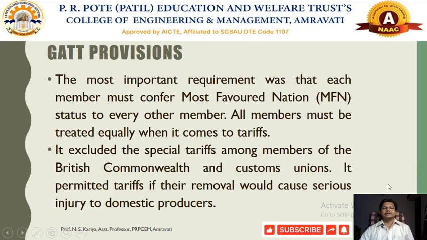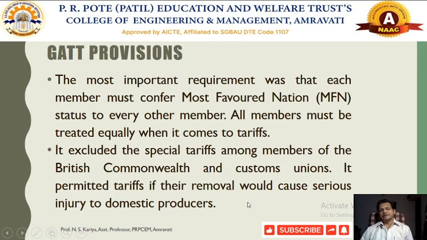It excluded some other special tariffs among certain countries, which we call the British Commonwealth countries and other customs unions. We will discuss this customs union in the forthcoming sessions. It also permitted some particular tariffs if their removal would cause serious injury to domestic producers.